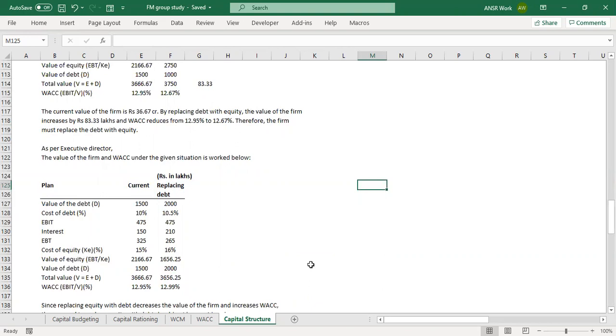Your debt is increasing, no? As we discussed, debt is increasing. Your revised debt is how much? The debt is 20 crores. What is your cost of debt now? The revised cost of debt is 10.5%. When you multiply those two, you get interest of 10.5% of 20 crores. 21 crores? No, 2.1. Oh right, sorry, 2.1 crores.